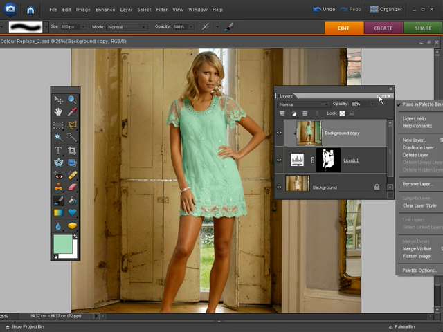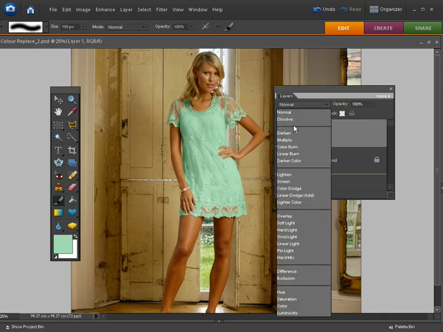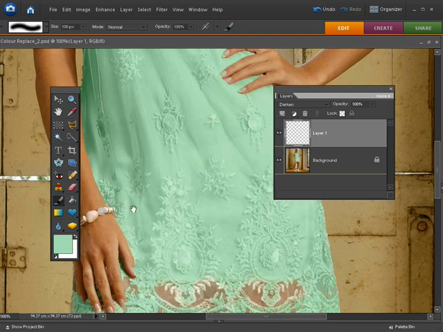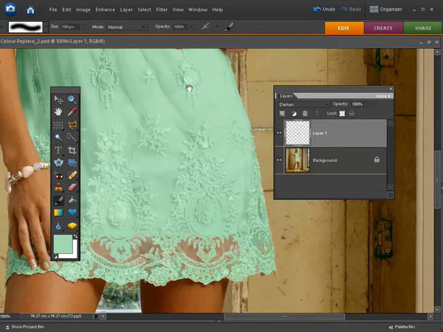Let's just flatten everything down by going to More, Flatten Image. Quickly finish things off by creating a new layer, set that to darken again, and I'm just going to zoom in, and any bits that are still not quite dyed correctly, like a bit of lace down here, we can just click and spray with the darken blending mode layer, allowing us to darken the lace without changing the skin tone from the finer texture below.